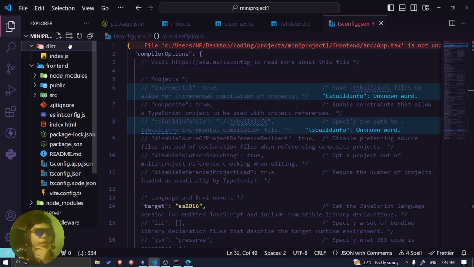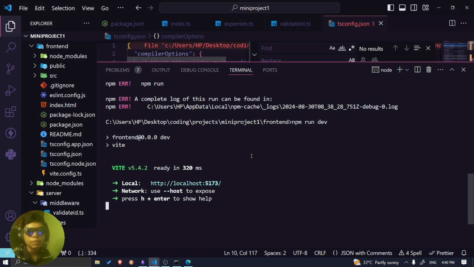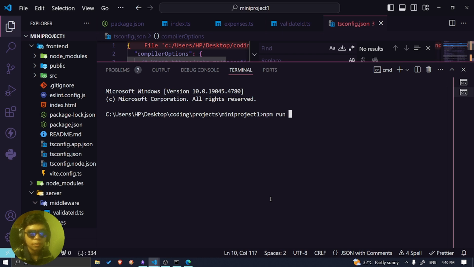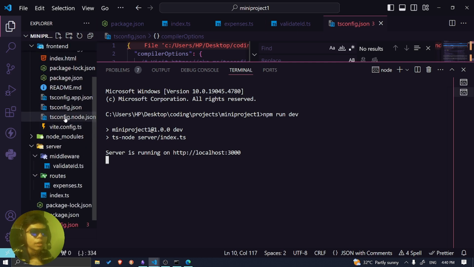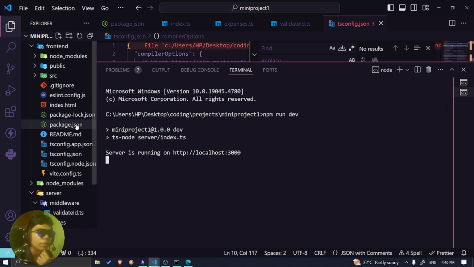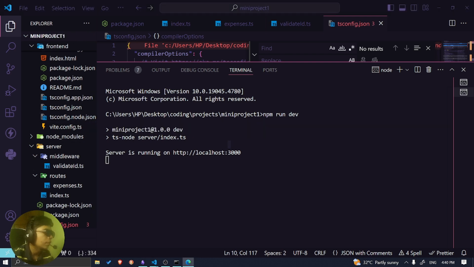Wait a minute, I wanna test something out. Can I still run the server without this folder? So npm run dev. Okay. Still working. API slash expenses still working fine. So I don't really need this folder, I guess. I'm not really sure why I needed this folder though. Let me ask ChatGPT. Is this folder necessary to run the server?